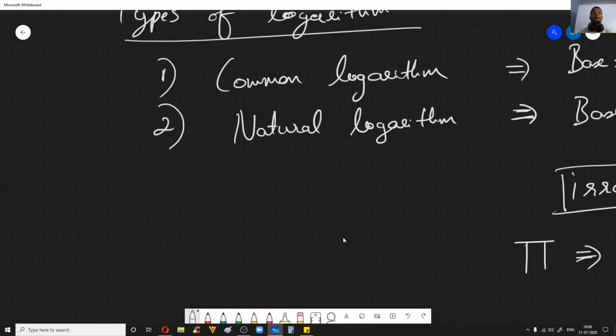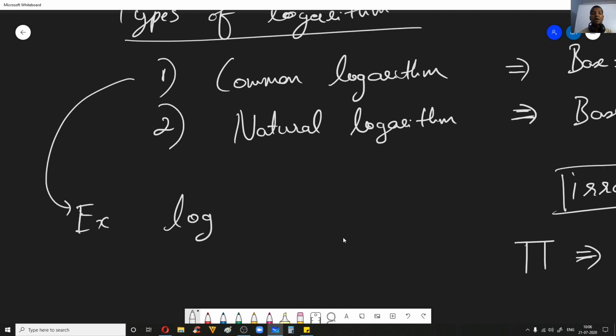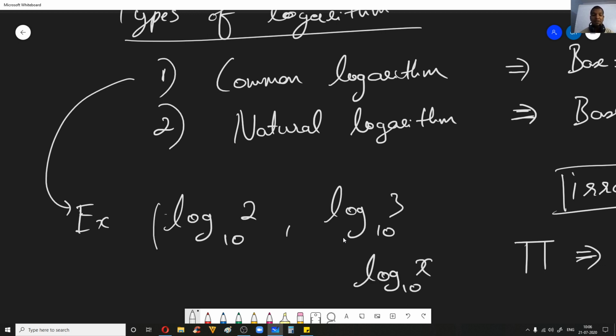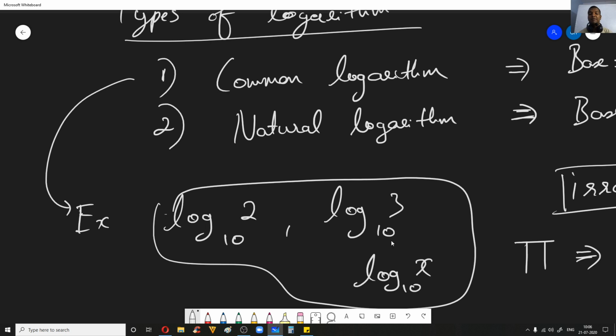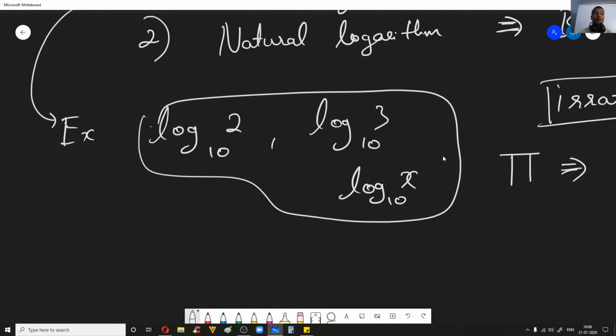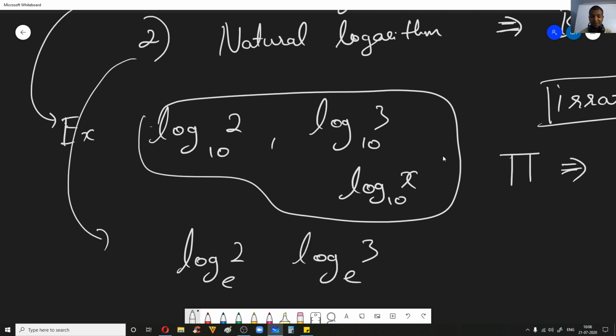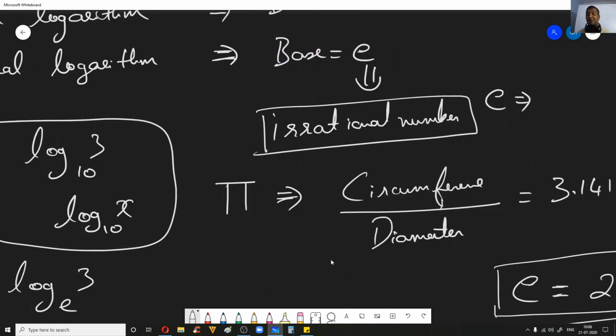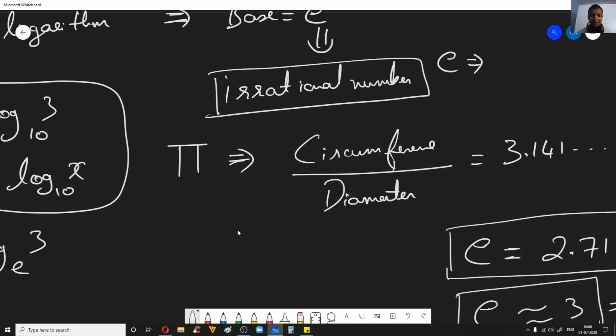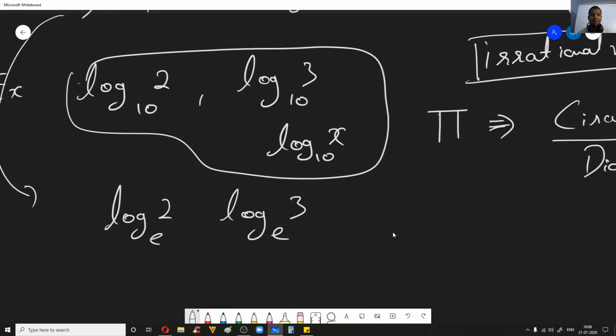Now how to write a common logarithm? Examples for common logarithm are log 2 to the base 10, log 3 to the base 10, any number, log x to the base 10. All these are examples of common logarithm, where the base is 10. For natural logarithm, you can write log 2 to the base e, log 3 to the base e. Now what is this e? We know that it is an irrational number. What is its significance? How did we get it in the first place? All those things you will learn in your mathematics.